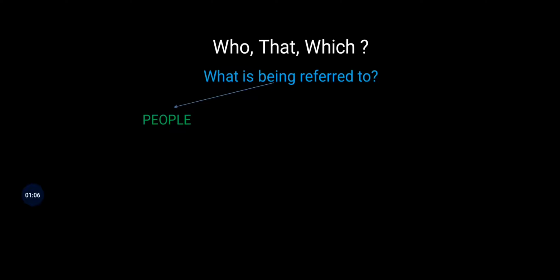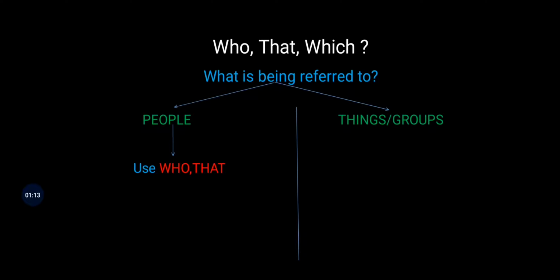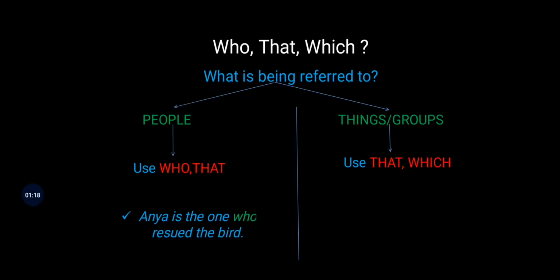So firstly, who, that, and which. When we have to determine when to use who, that, and which, we have to first find out what is being referred to. When we are talking about people, we use who and that. On the other hand, when we refer to things or groups, we use that and which. For example, Anya is the one who rescued the bird. Here, because we are talking about Anya, a person, it is who that is used.